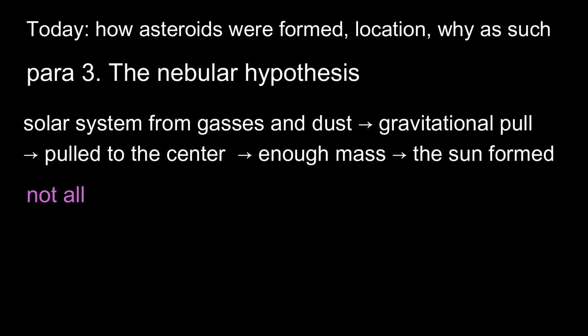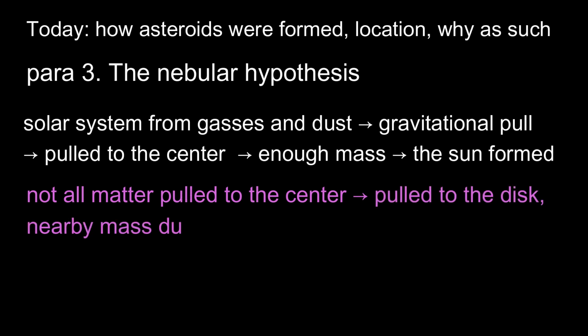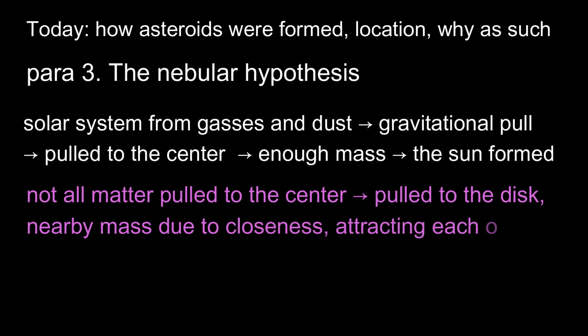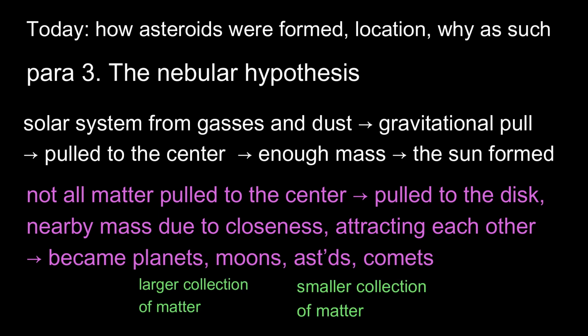However, not all matter made it to the center. The rest of it collected in a circular disk, more attracted by gravity to other pieces of matter in the disk itself than to the sun, because these other pieces of matter were so much closer. From this disk, all of the planets, moons, and other objects in the solar system were formed, including asteroids and comets. The planets and moons represent the larger collections of matter, and the asteroids and comets are the smaller collections of matter.